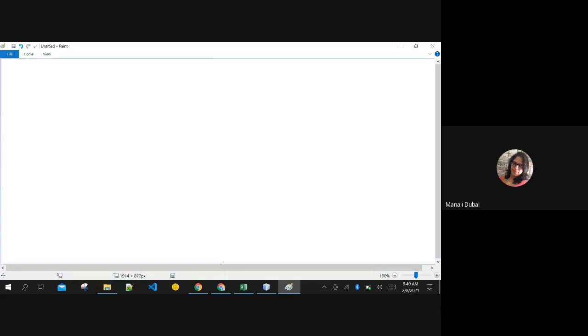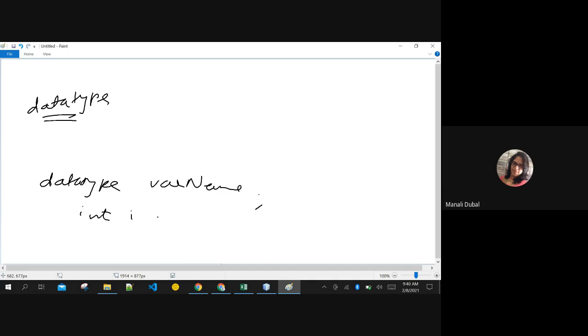You can directly create arrays like this. We use the data type of which you want to create the array. Like we create an integer like this only, no? Data type and the variable name. We create any variable like this, say for example, integer I. Same thing here also: data type, then array name, and it will follow all the rules of identifiers.